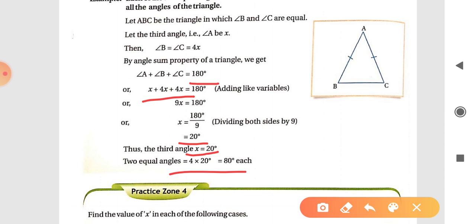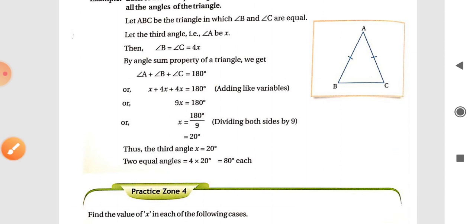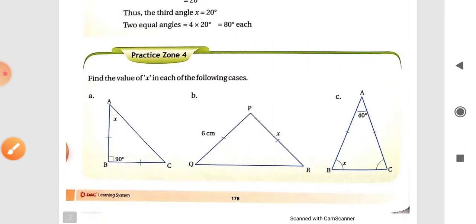So this is an example. And next is Practice Zone 4, which you can easily do by using the properties of equilateral and isosceles triangles.